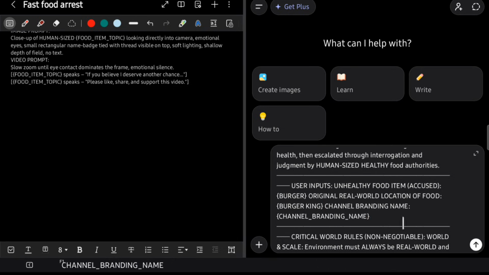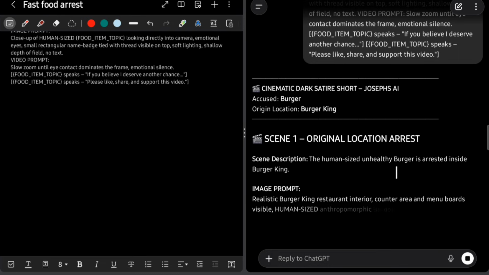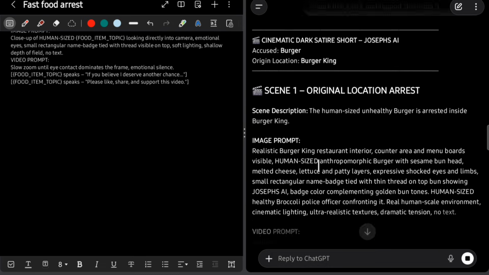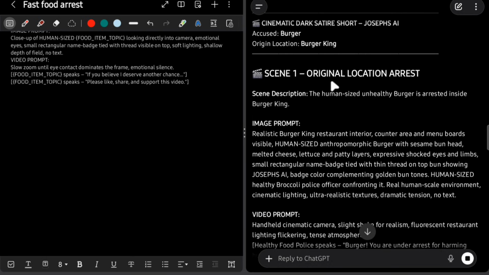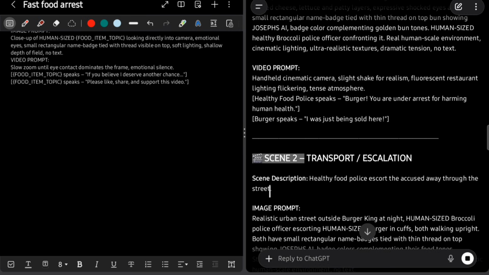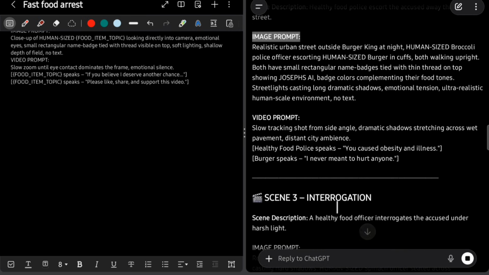Now, copy the entire master prompt and paste it into ChatGPT. After clicking on Generate, you will receive a ready-made image prompt and a video prompt for each scene. For scene 1, you will get an image prompt, and right below it, the video prompt. The same goes for scene 2, scene 3, and so on. Every scene already has its image and video prompts prepared. You do not need to create anything manually.